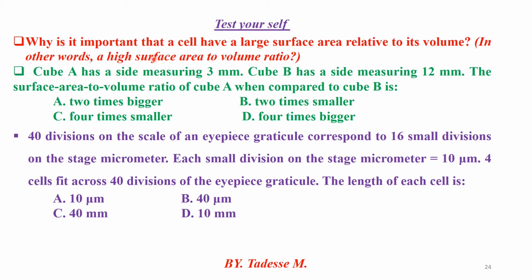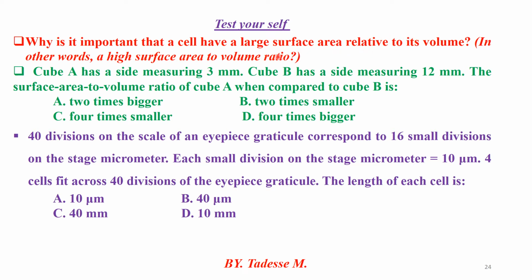All of you, test yourself. This is why it's important that a cell has a large surface area relative to its volume. Why does a cell have a large surface area relative to its volume? By the way, this is a conceptual question. The large surface area relative to volume is mainly used for respiring the cell in order to release energy.